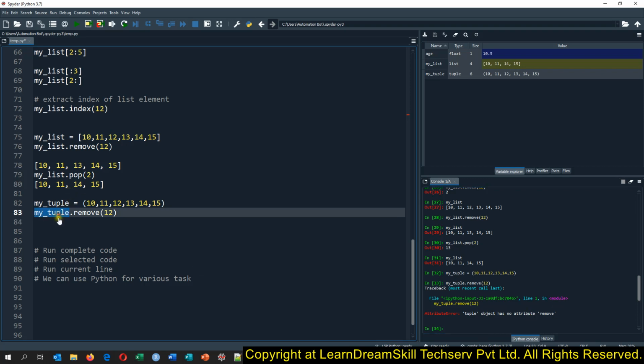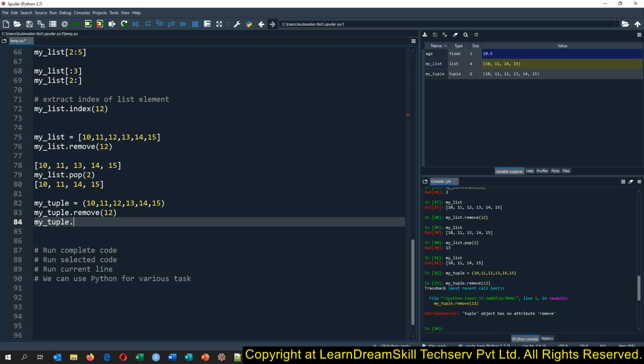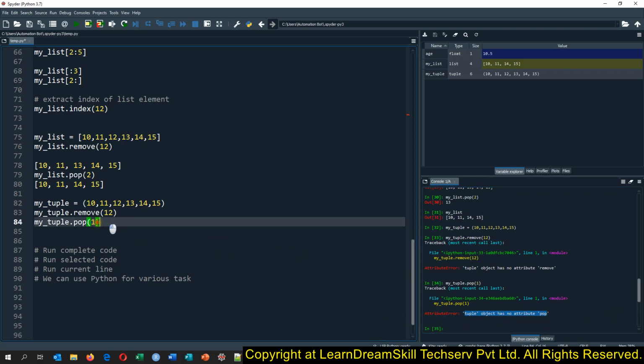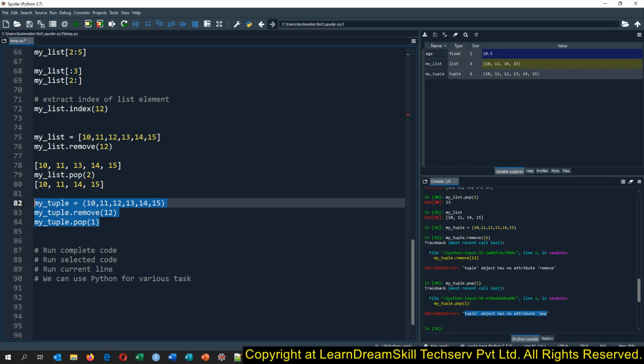In the same way, let's try to remove a value based on the index from the tuple. I'll give index 1 and run this code. Again we get the same error. It says tuple object has no attribute pop. So this way we have verified that a tuple can't be changed and a list can be changed.